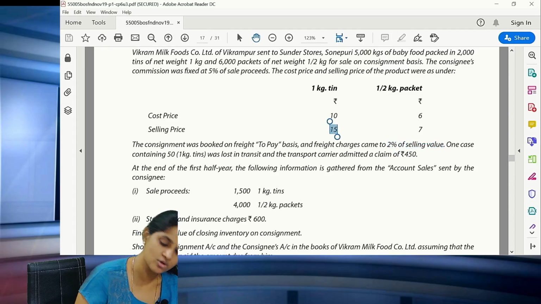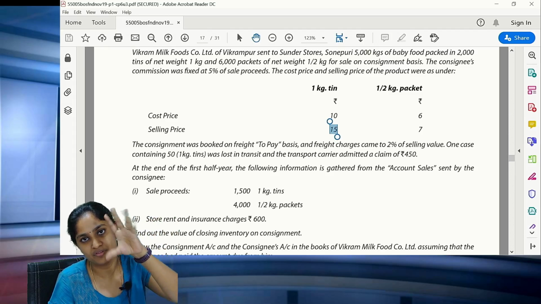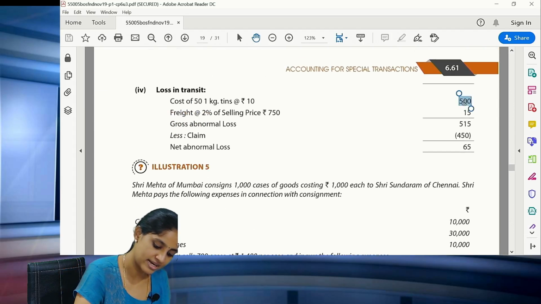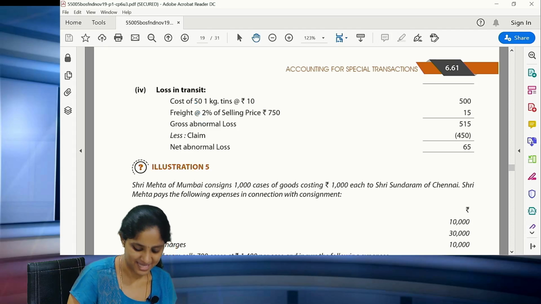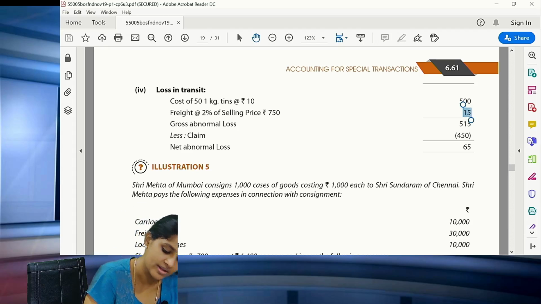What is the sale value? 15 rupees. So the abnormal loss is always calculated at cost. So 50 tins into 10 rupees actual cost. Correct? That is what is done as 500. But the freight alone is calculated at the selling price. What is the selling price? 15 rupees per tin. So 15 into 50 is 750. On 750, 2% comes to 15 rupees.